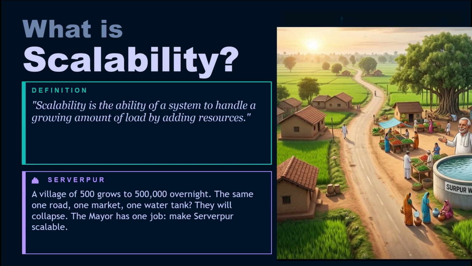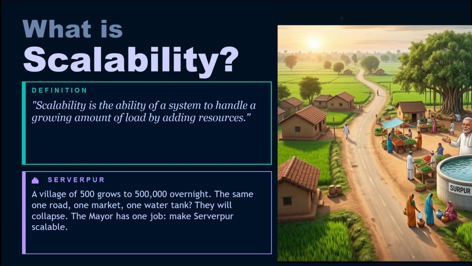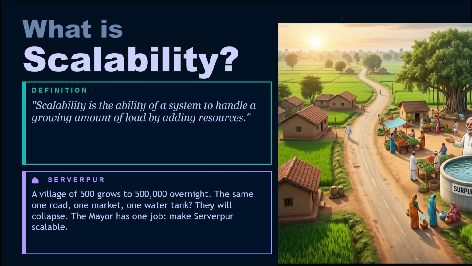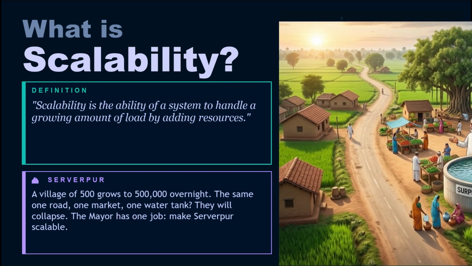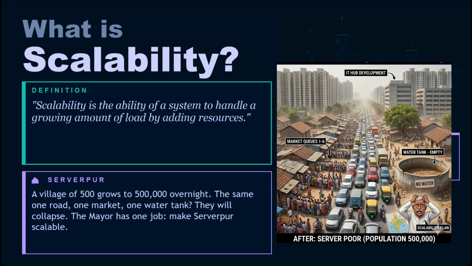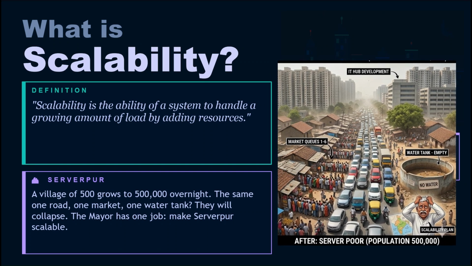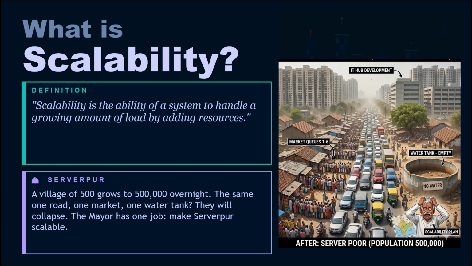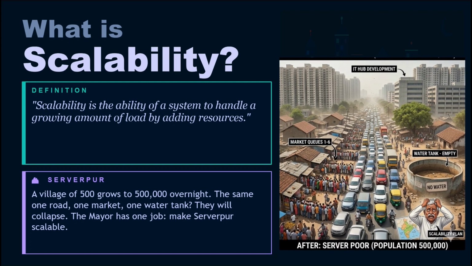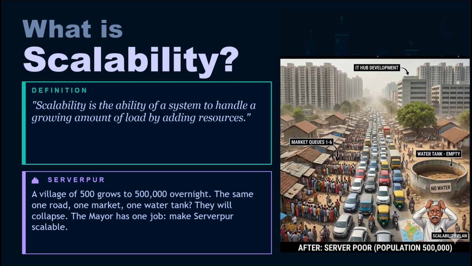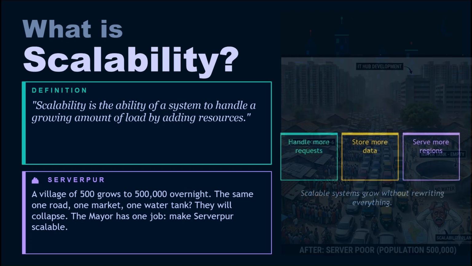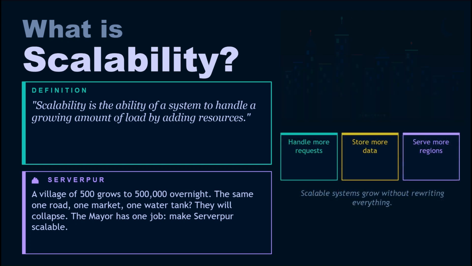Then the government announces SERVERPUR is becoming the new IT hub. 5 lakh people are moving in over the next 5 years. The same one road completely jammed. The one market, 6-hour queues. The water tank empty by 8 am itself. The mayor now has exactly one job. Make SERVERPUR scalable. And that is the question every engineer faces when their app starts growing.